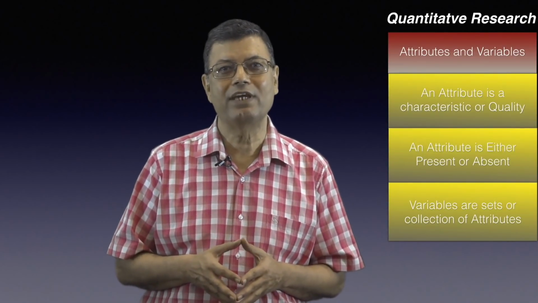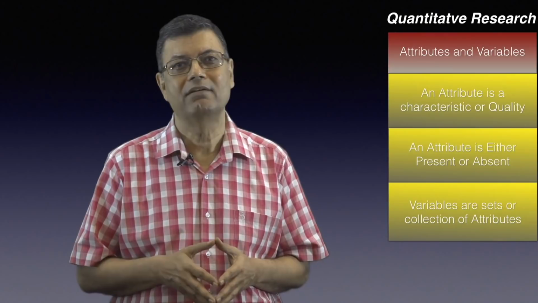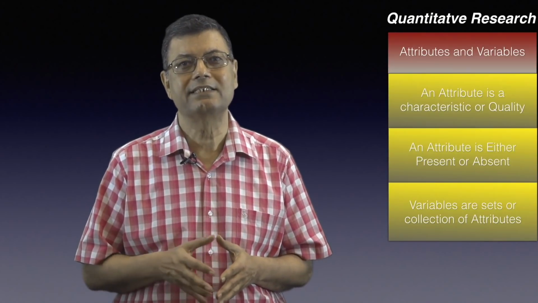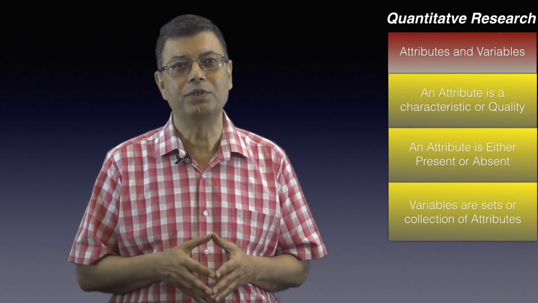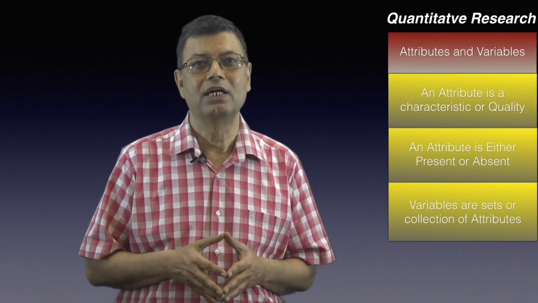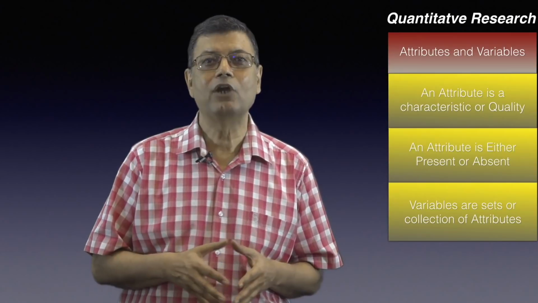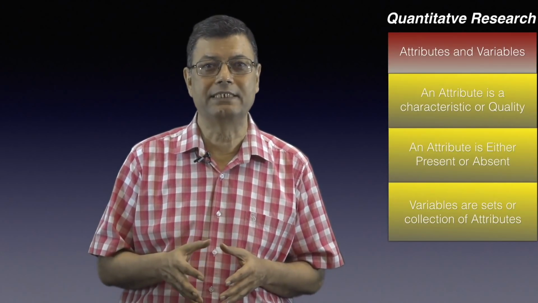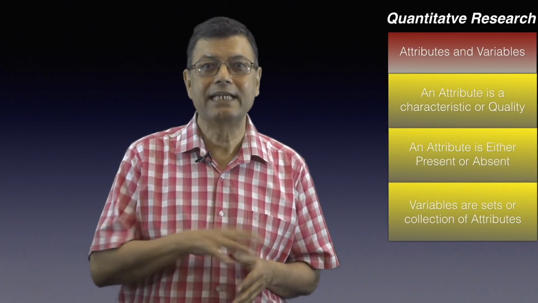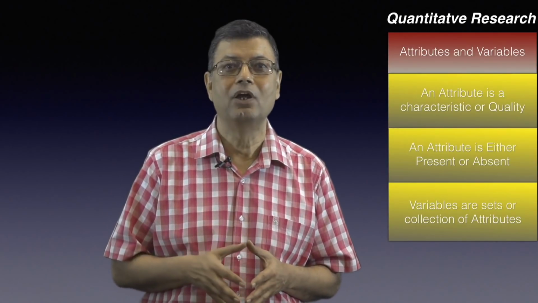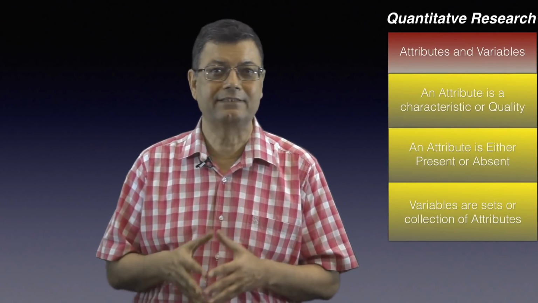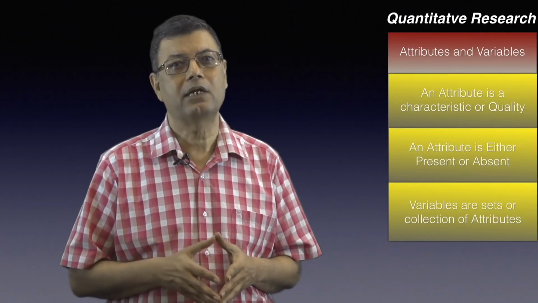In the context of a study of unemployment, employment status is a variable which contains the attributes employed and unemployed. And we can also add homemaker to this list as yet another attribute in this variable called employment status. All variables are composed of attributes.